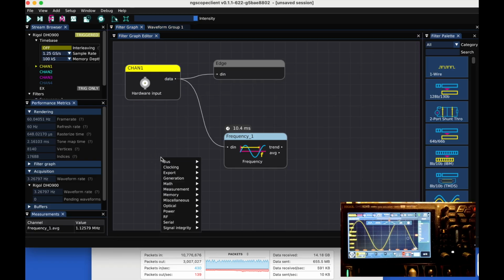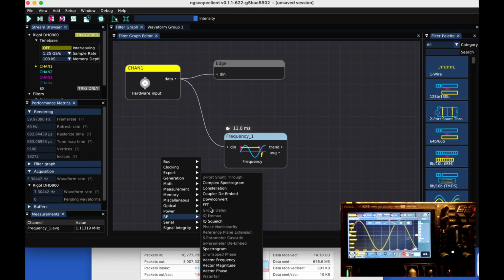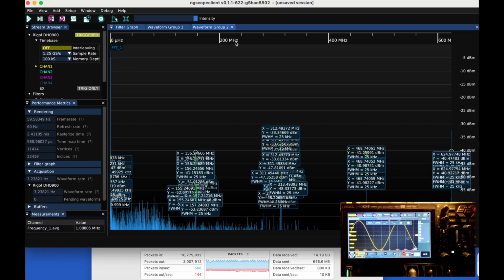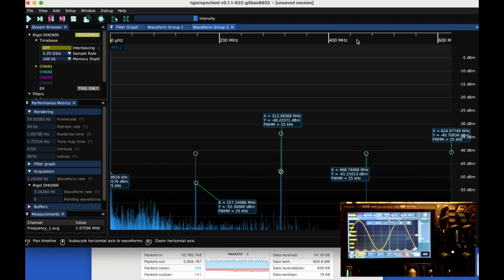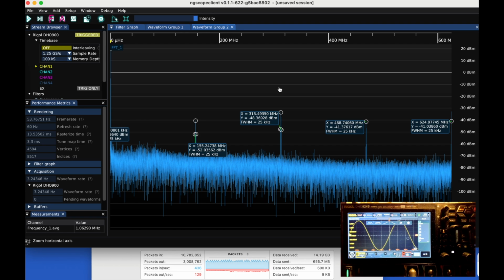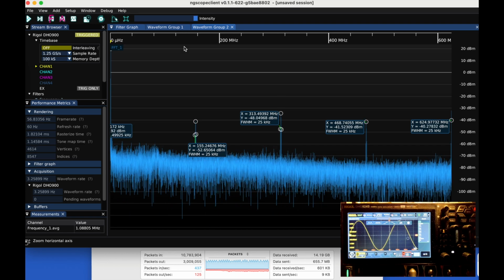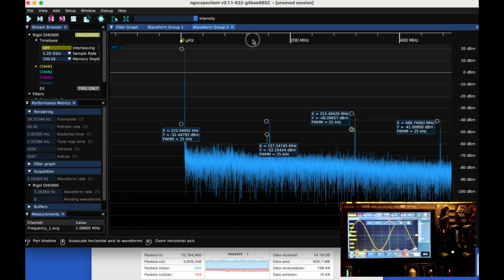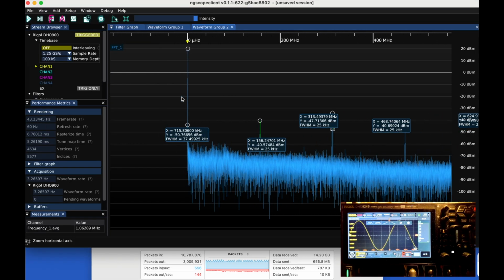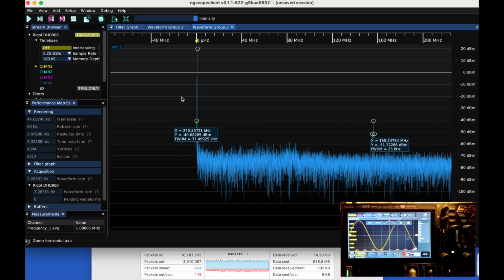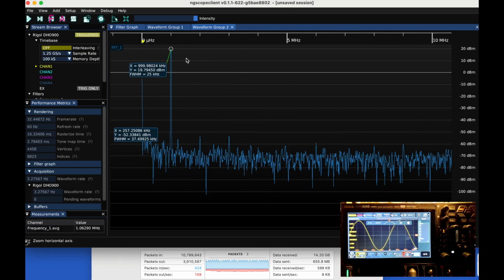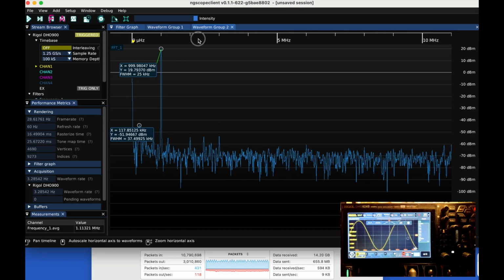We can add something more fancy like an FFT. Autofit. So we have our megahertz down here and expected a number of harmonics. And we can do a bit of experimentation.